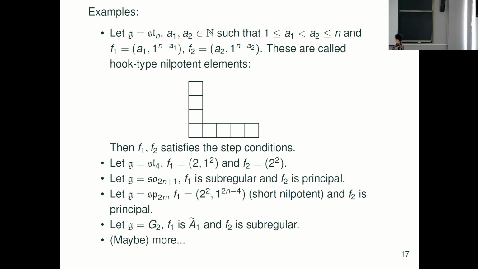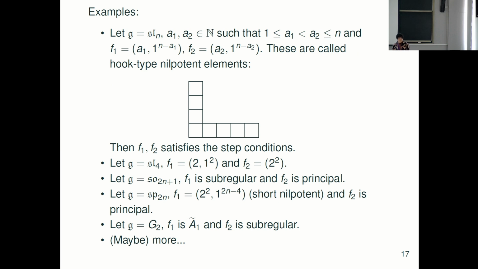They completely cover all cases. But we also have a non-hook type, where we can find such an example in SL_4. I mean, F1 is hook type, but F2 is a rectangular type, (2, 2). We found that the step condition is satisfied. Also, we have a B type, where F1 is subregular and F2 principal, and a C type, where F1 is not rectangular, it's a somewhat short nilpotent, but F2 is principal. We obtain the same result.